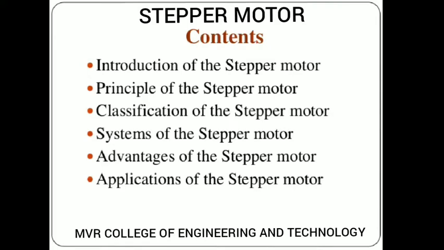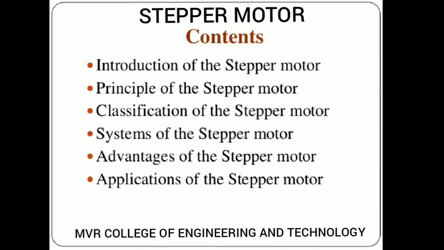A motor which rotates with a step angle, or a step by step rotation, or a discrete angular rotation is known as a stepper motor. Discrete in the sense this motor will not run with a continuous rotation.